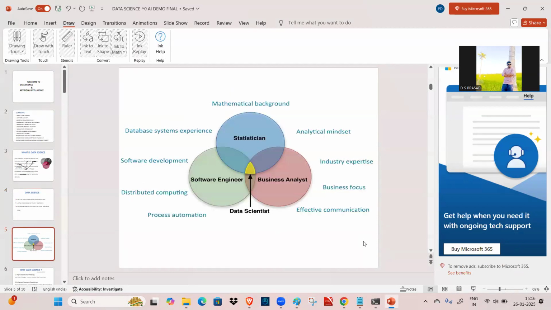And here you see that to become a data scientist, these are the concepts that are must and required. Mathematical background is required. What type of mathematics? A basic mathematics is enough. No need to become a master in mathematics. And an analytical mindset. Sir, I don't have any analytical mindset at this moment. Can I gain an analytical mindset after completing this?